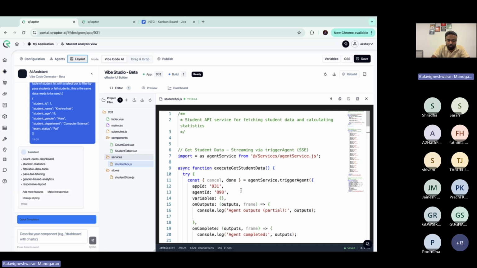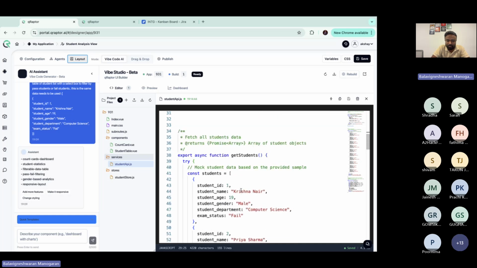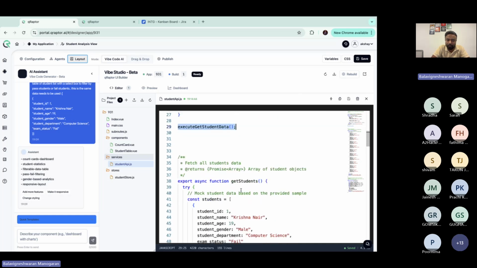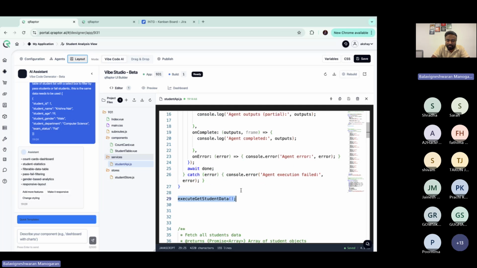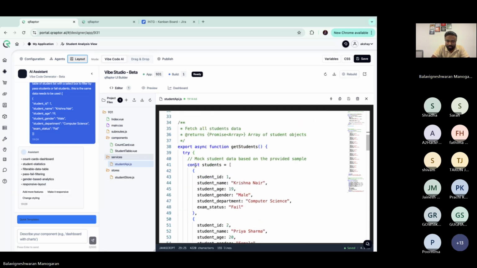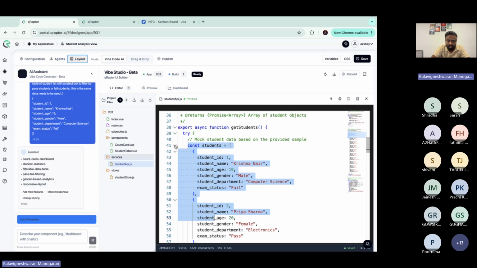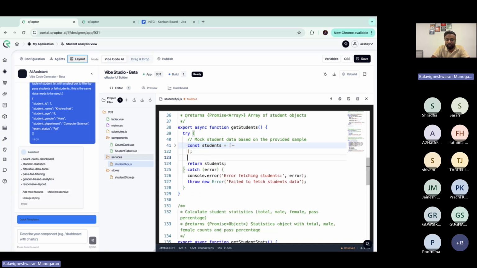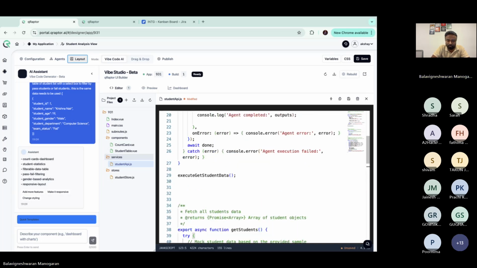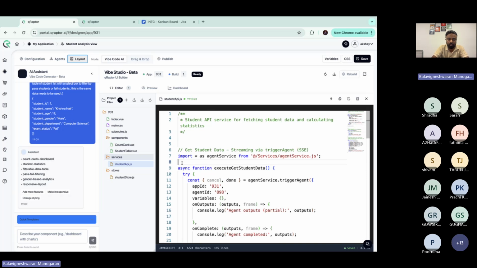To do this in a very simple way, I will replace the get students method, whichever is returning this, so that it returns the students. I'll keep one variable called student list, which will have an empty array.